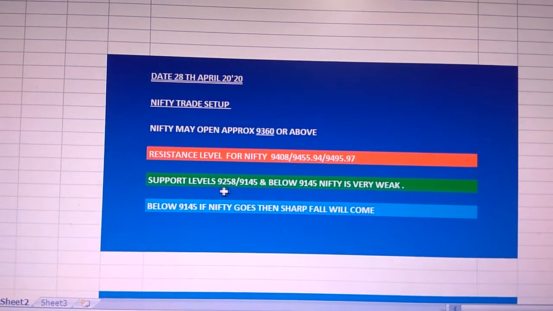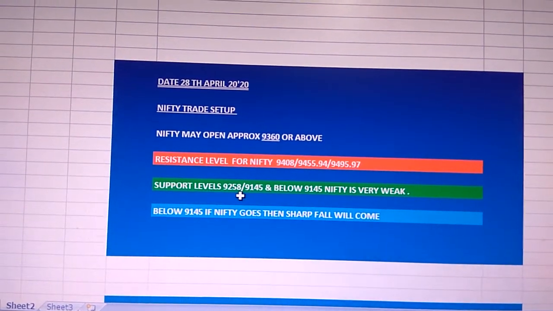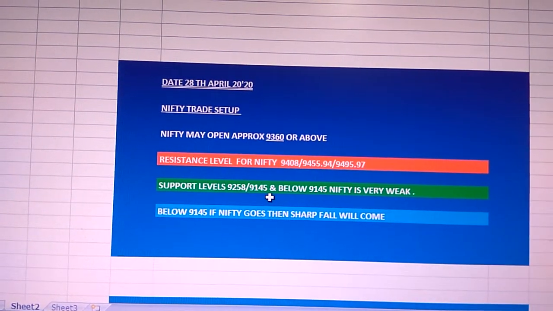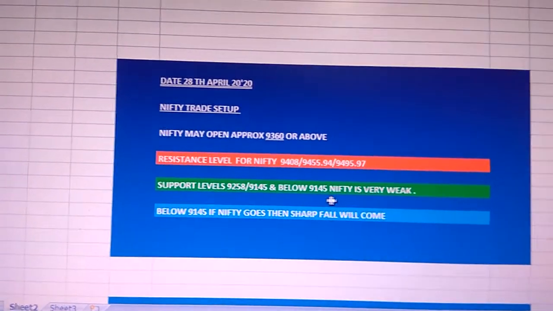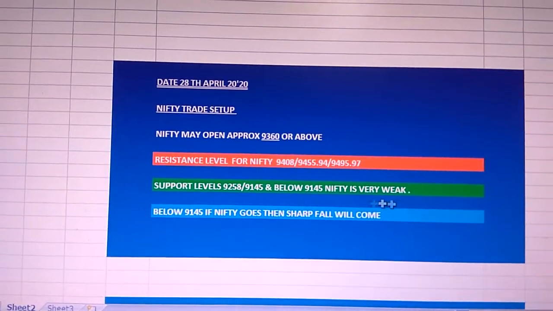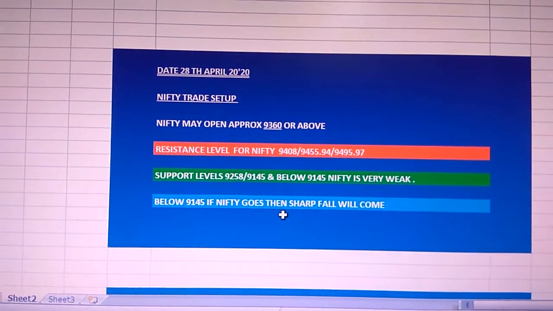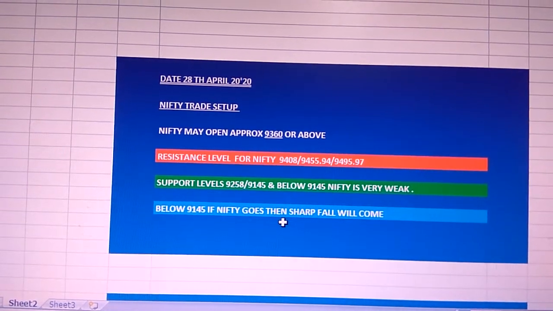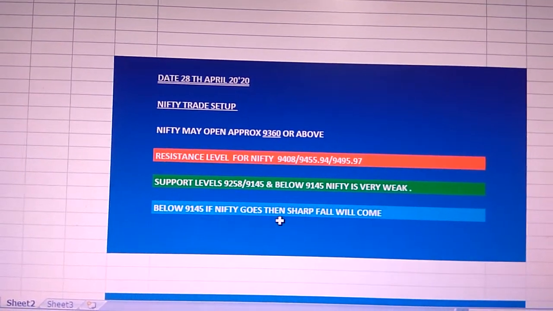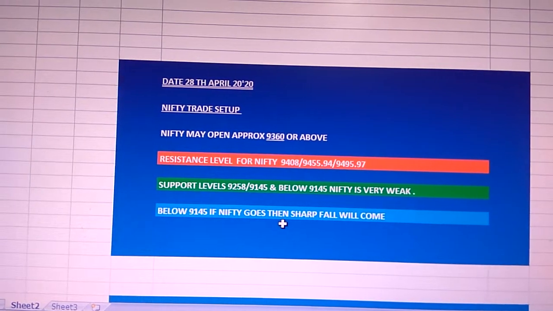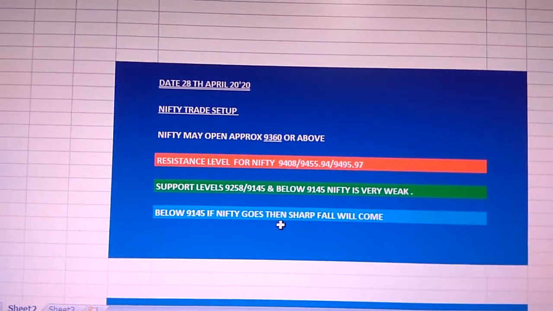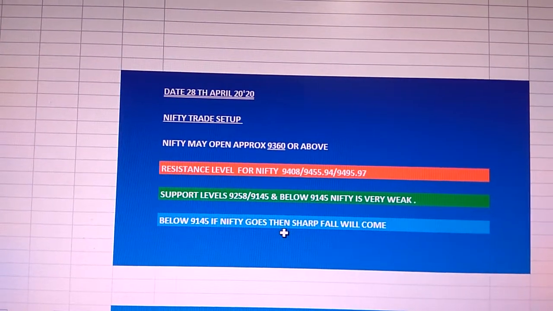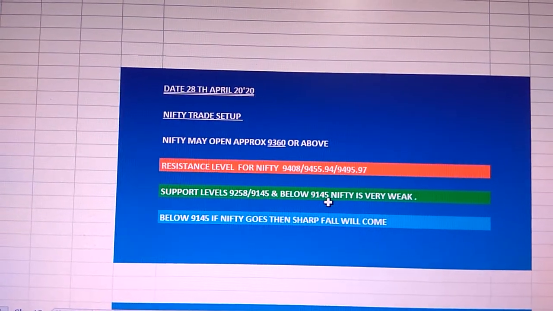For Nifty, first support is 9258, and after this 9145, and below 9145 Nifty is going to be very weak. Below this Nifty can fall sharply, and we can see in next or same, I don't think same session, but in next session definitely we can see the previous low of 7600 if Nifty closes below this 9145.